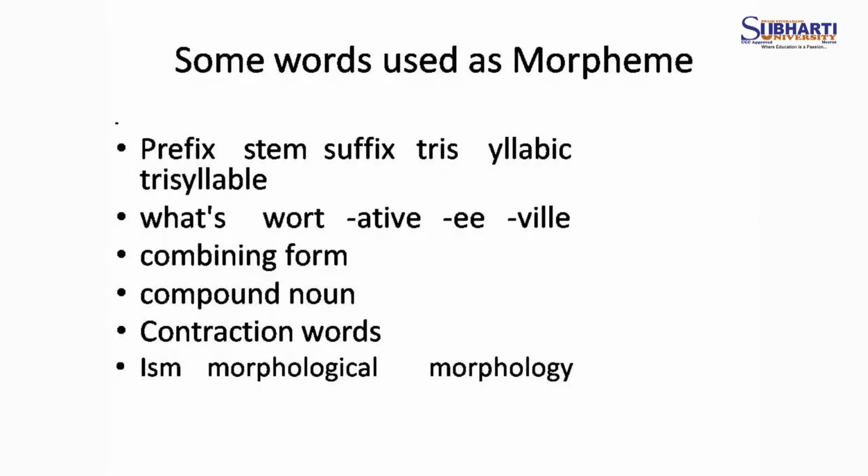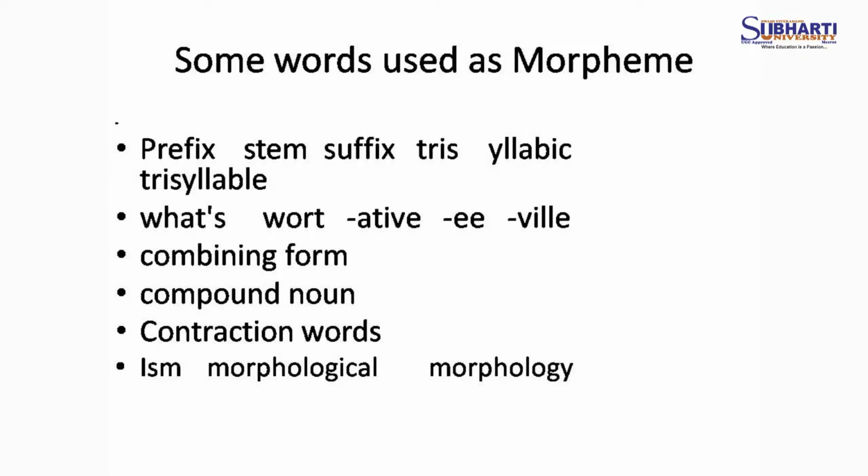So for example, we take prefix, stem, suffix, combining form, compound form, contracted form, and ism, morphology, morphological.